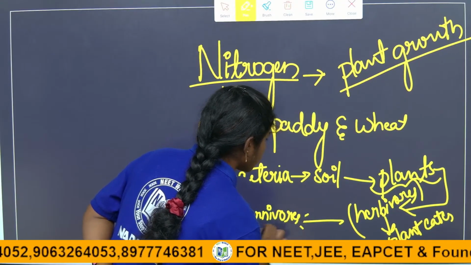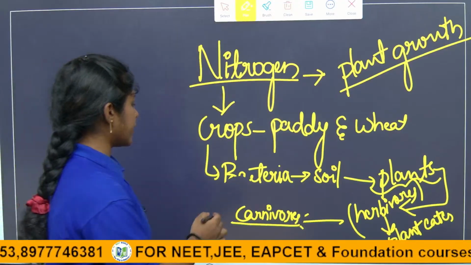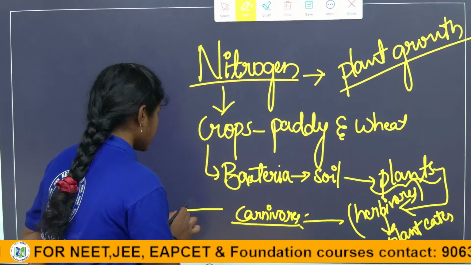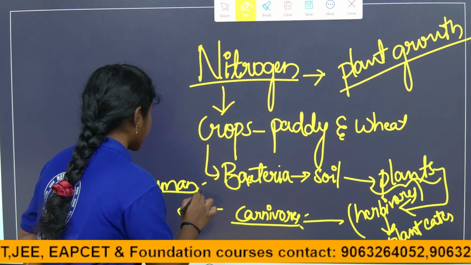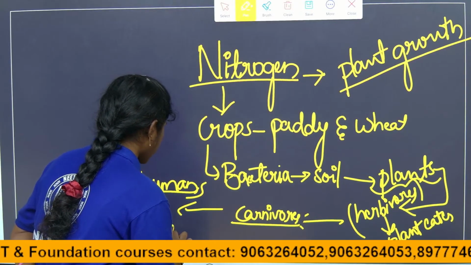Carnivores take the nitrogen indirectly. Humans also rely mostly on plant-based foods, so we are also taking nitrogen indirectly.